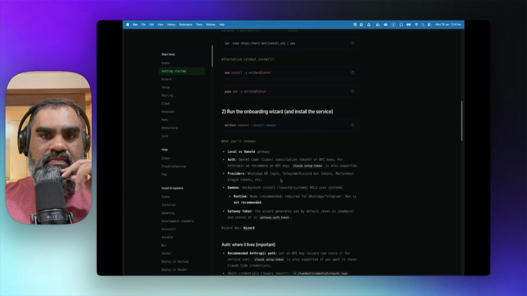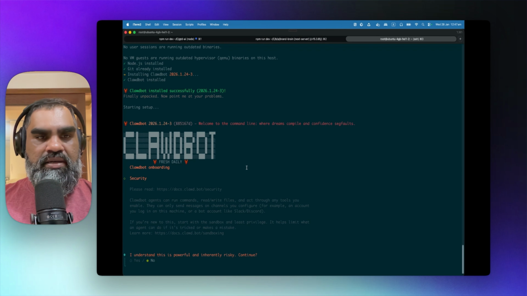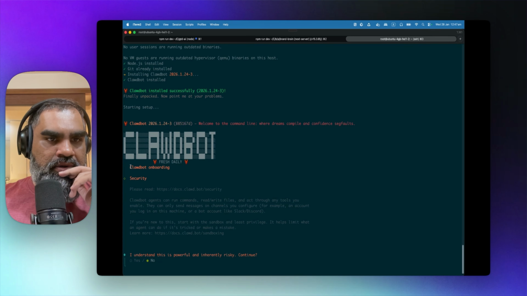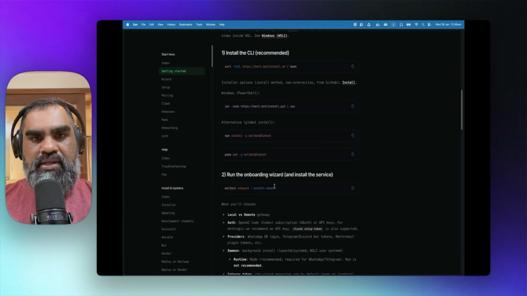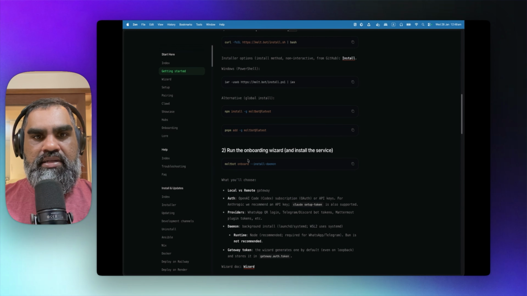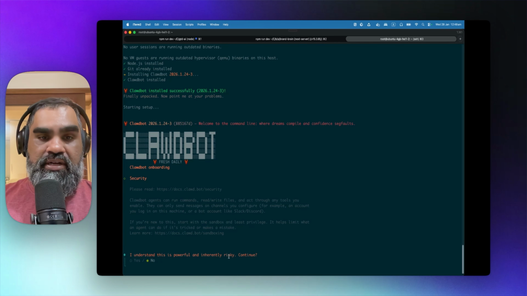Providers, Telegram. Actually, the onboarding screen started on its own. So Clawdbot onboarding, you don't actually have to manually start the onboarding like it says here. I understand this is powerful and inherently risky. Continue. Clawdbot agents can run commands, read, write files, and act through any tools that you enable. They can only send messages on channels you configure, for example, an account you log in on this machine, or a bot account like Slack or Discord. If you're new to this, start with the sandbox and least privilege.